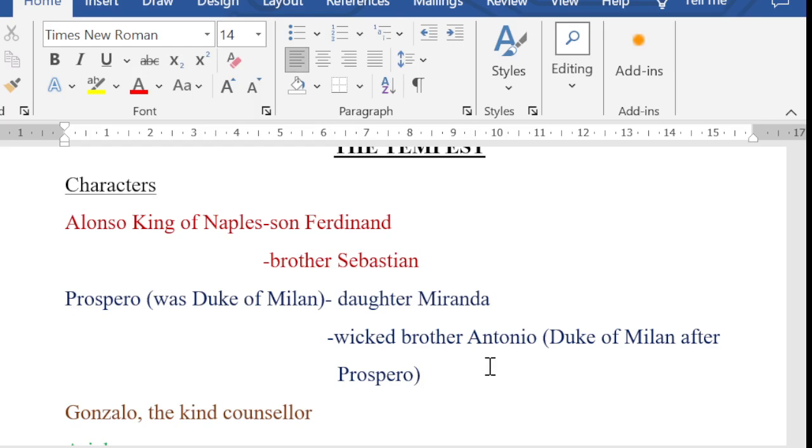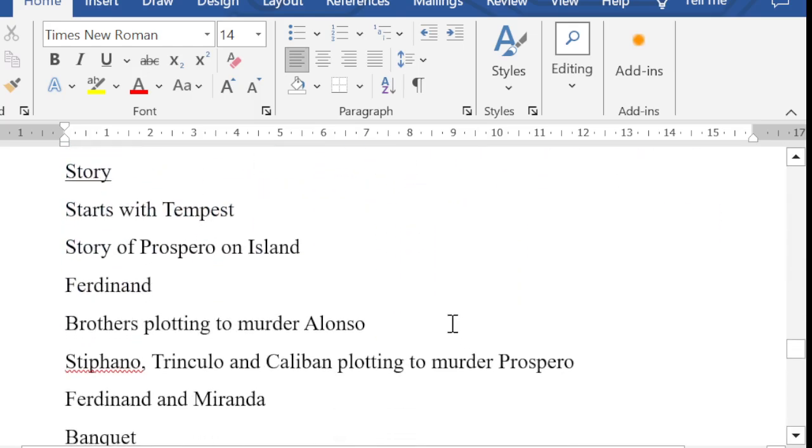Now coming back to the other side, we can see Stefano, Trinculo, and Caliban plotting to murder Prospero. As I told, Caliban was not at all happy with his master, so he always wanted somehow to murder Prospero. And at that time he finds Stefano and Trinculo. We know that one is a butler and the other is a jester.